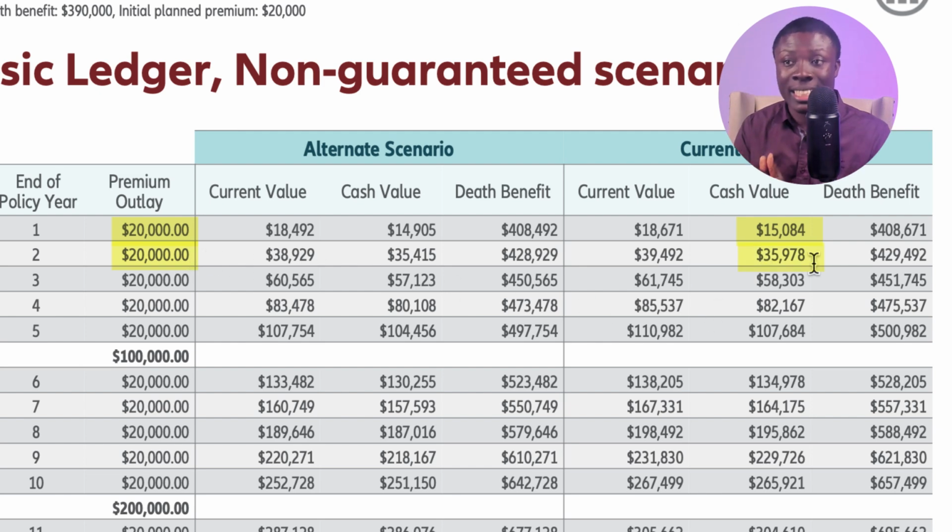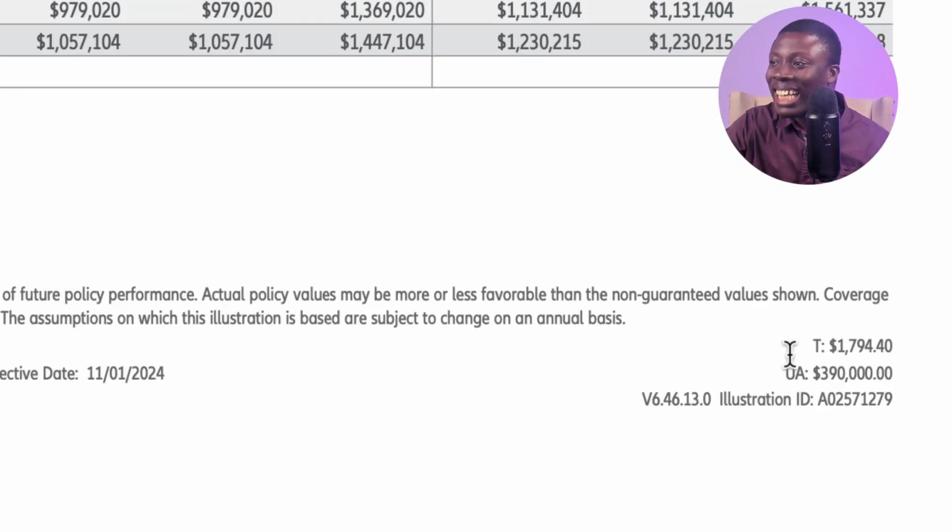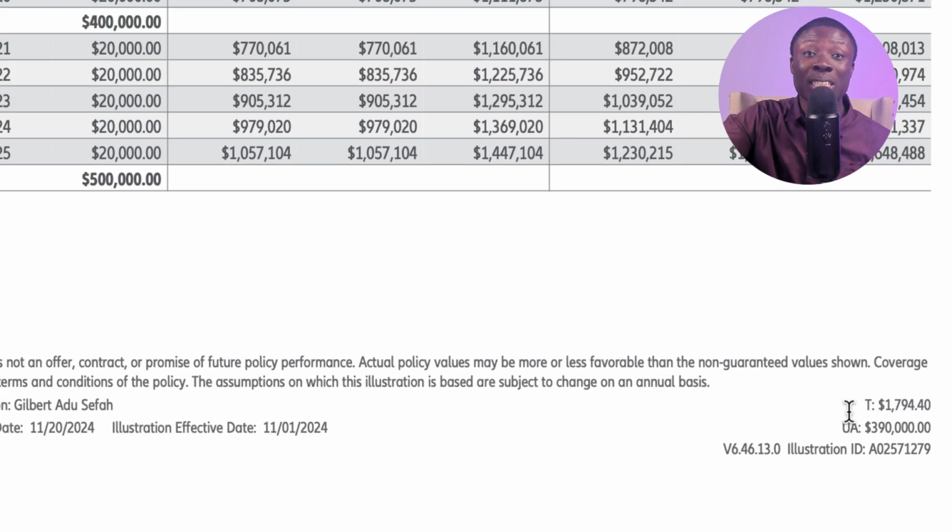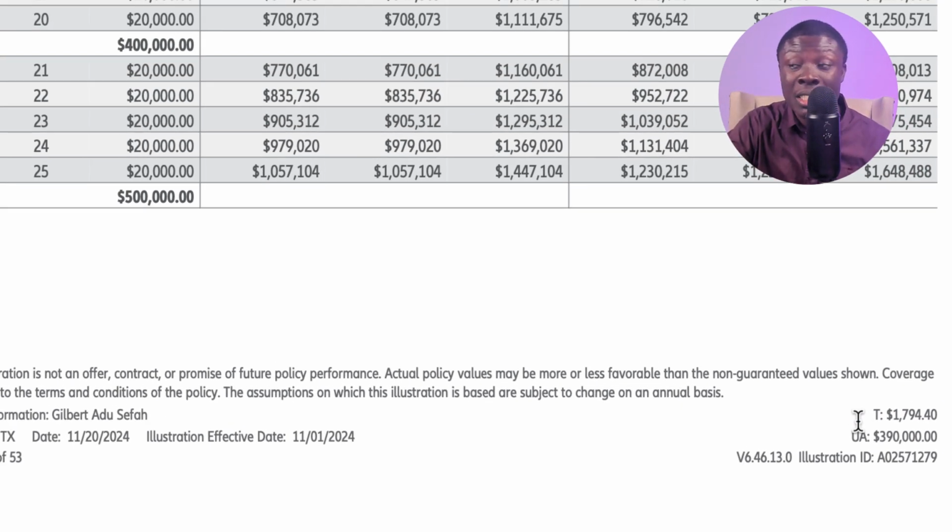$35,000 in the policy. Huge improvement over the second one and even far over the first one. So design really matters when it comes to IUL. Now, how much commission is the insurance company going to pay out for such a design? Let's take a look. Just about $1,800. Isn't it crazy? We went from $22,000 to about $7,000 to just under $2,000, $1,800.